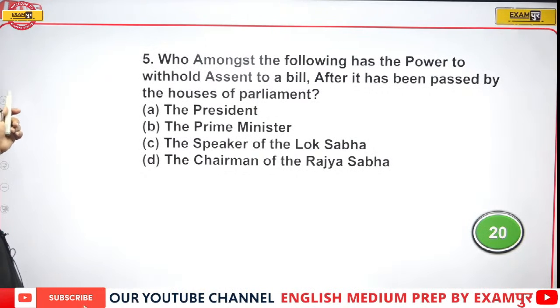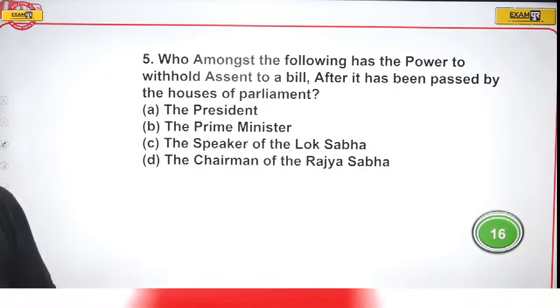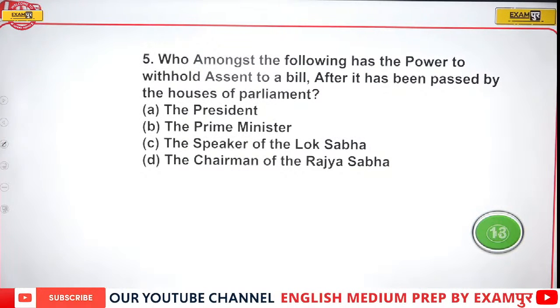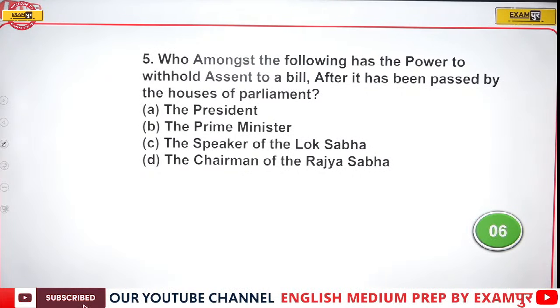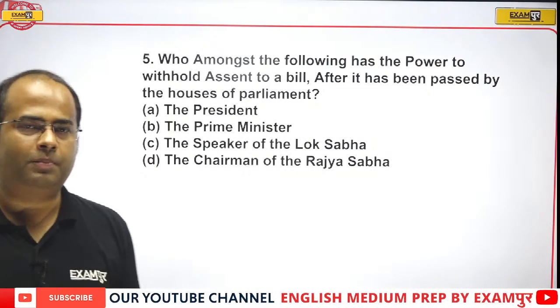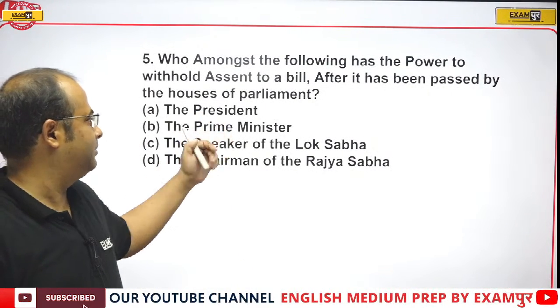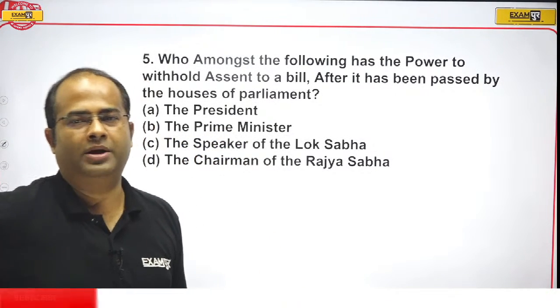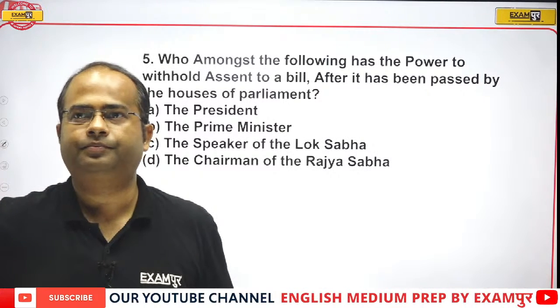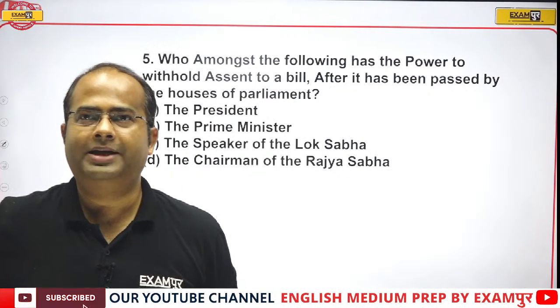Now, who among the following has the power to withhold the assent on a bill after it has been passed by the Houses of Parliament? Is it President, Prime Minister, Speaker, or Chairman of Rajya Sabha? Who can withhold the assent?